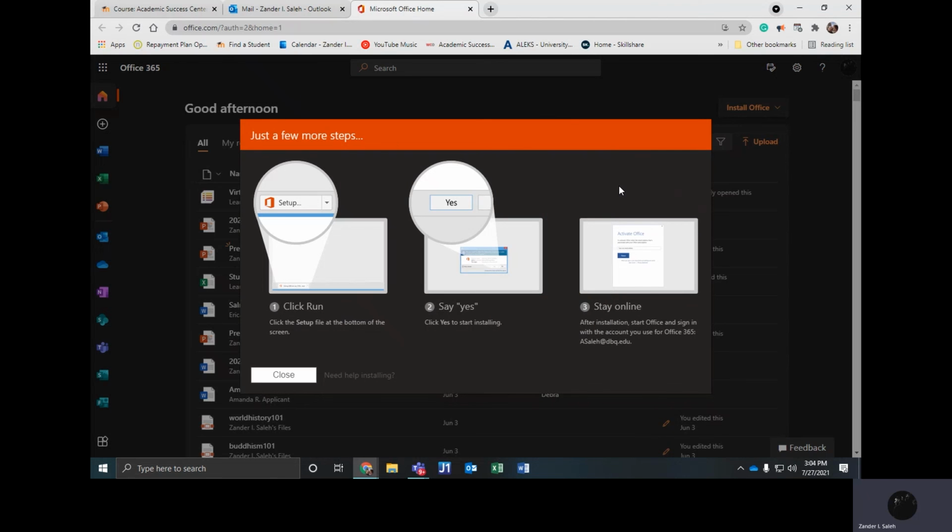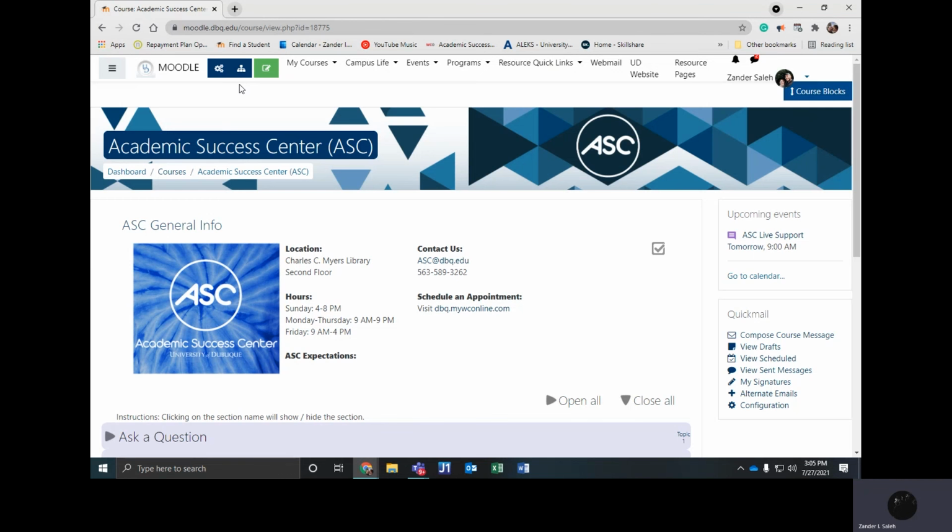Once you click Run, you'll need to follow the directions and allow the installation, and then activate Office. It should automatically sign you in with your University of Dubuque account. If you are signed in with a different account, you may not have access to the included programs. Be sure to sign in with your University of Dubuque account. After you've completed the prompts provided by the Office Setup application, you should be ready to get to work.